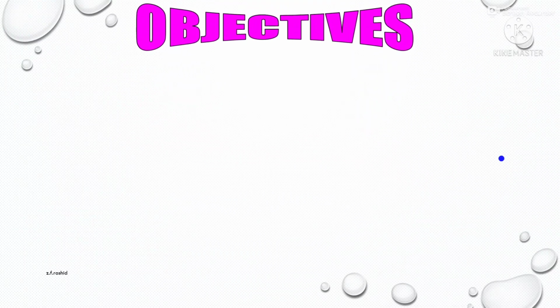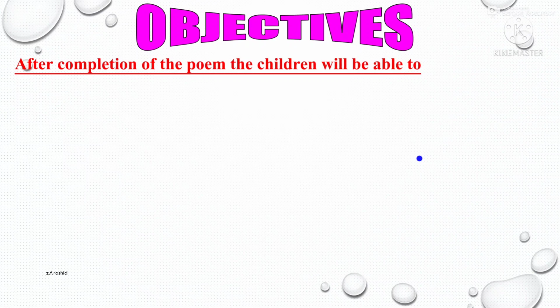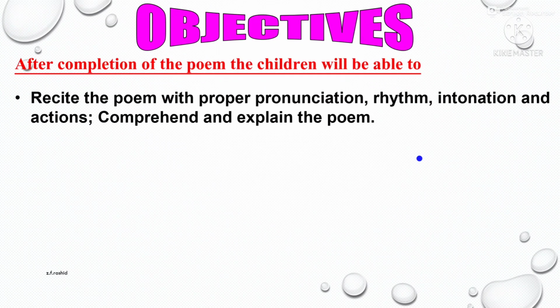So what will be the objectives of today's video? First one, after completion of the poem, the children will be able to recite the poem with proper pronunciation, rhythm, intonation, and actions. Comprehend and explain the poem.